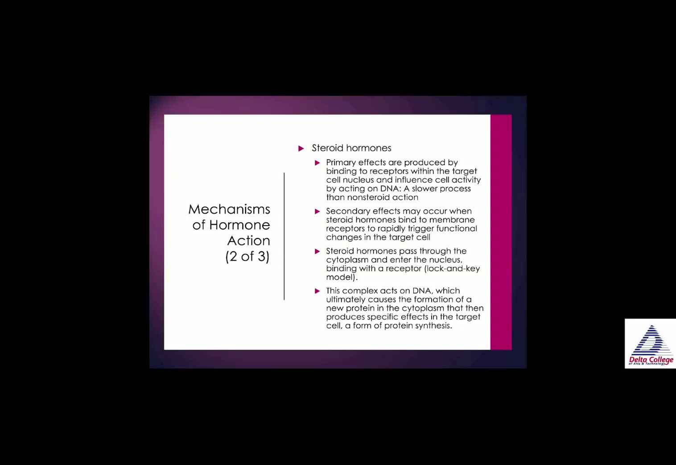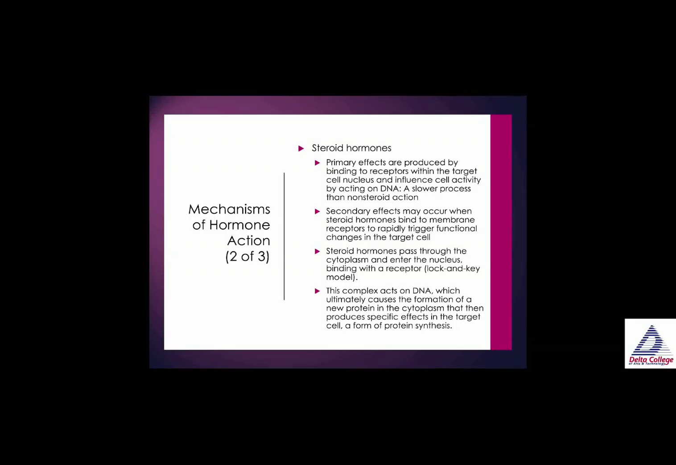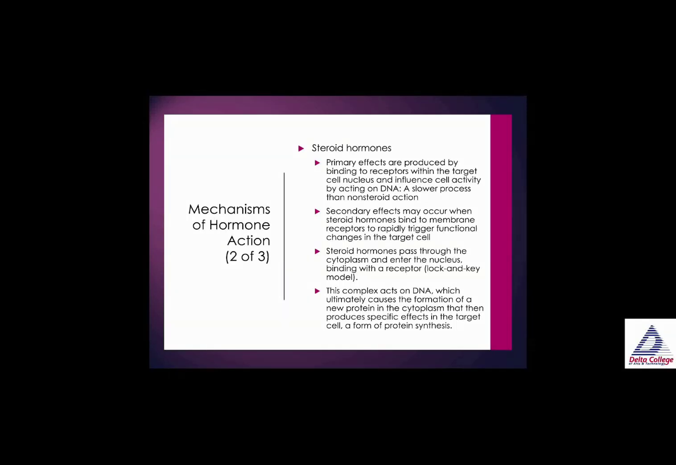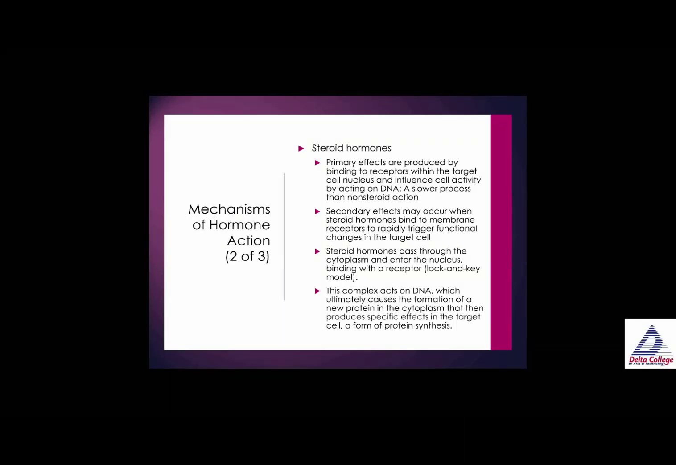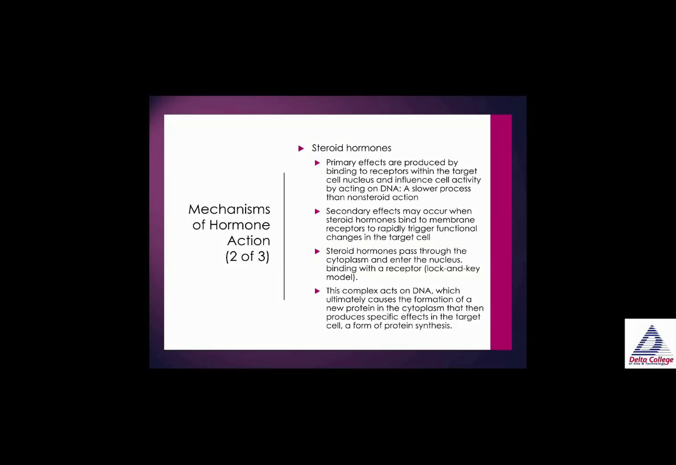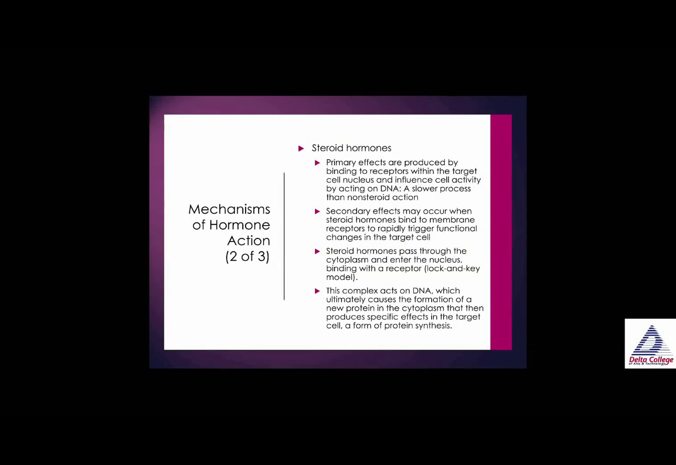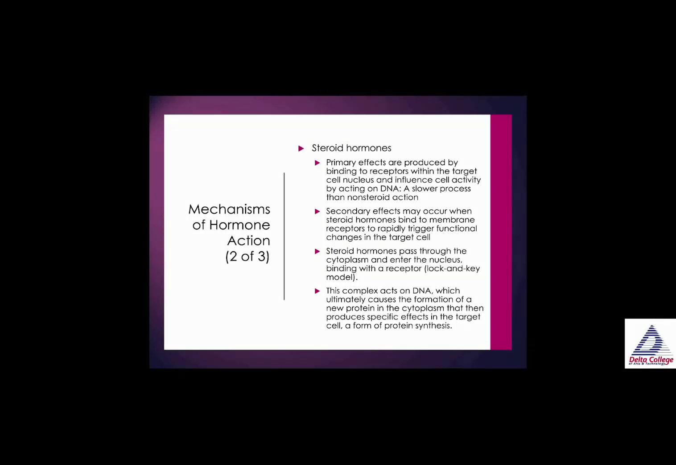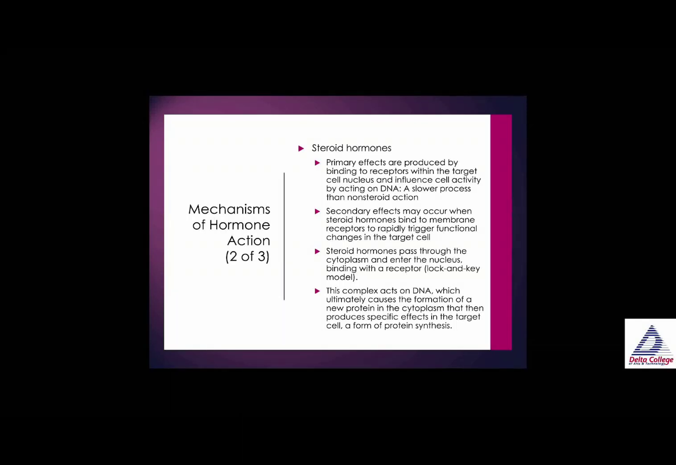Steroid hormones pass through the cytoplasm and enter the nucleus, binding with a receptor. So if it's a lock and key model, right? A specific key fits in a certain lock. So certain steroid hormones fit in a certain lock. And without that, they cannot penetrate the cell membrane like non-steroid hormones can. This complex acts on DNA, which ultimately causes the formation of a new protein in the cytoplasm that then produces specific effects in a target cell. This is a form of protein synthesis, building up protein synthesis.